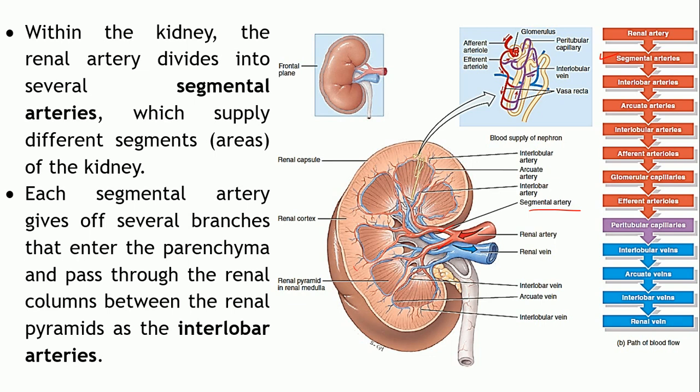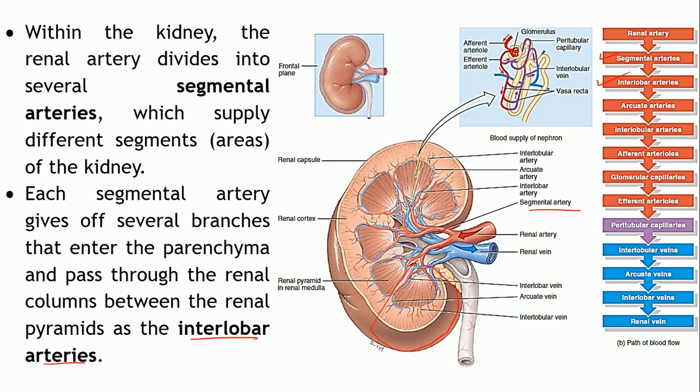So, the blood vessels are now entering into the parenchyma in the form of interlobar arteries, which is the next type of branching. Interlobar, as the name implies, means each one will start entering into each lobe. Remember what is a lobe?